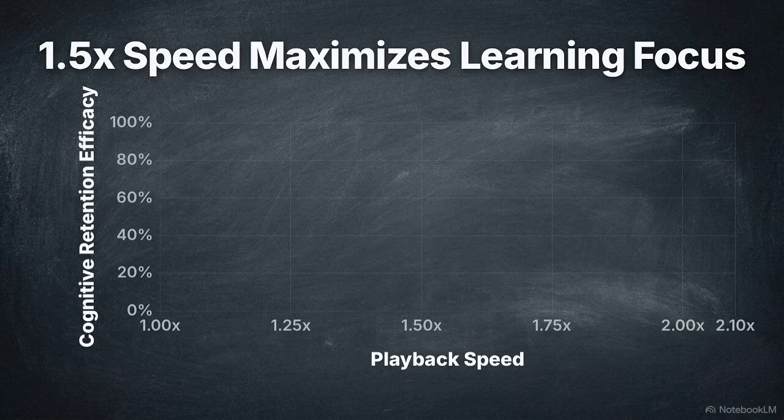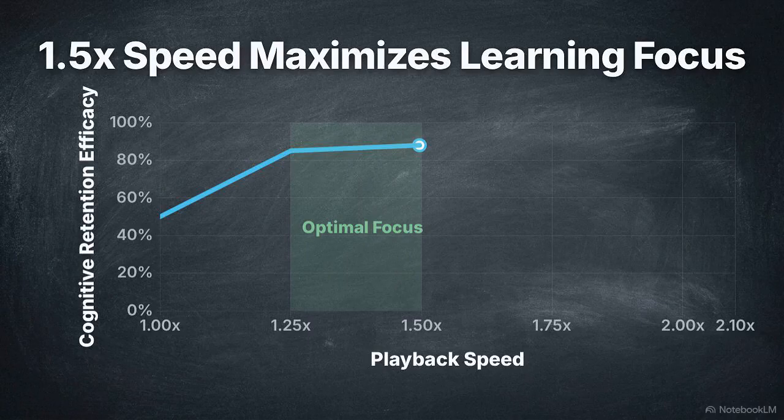This chart measures retention against playback speed. Accelerating to 1.25 or 1.5 actually increases focus. This acceleration matches the brain's processing speed, preventing wandering. Efficacy only drops sharply approaching 2.0, where cognitive overload sets in.